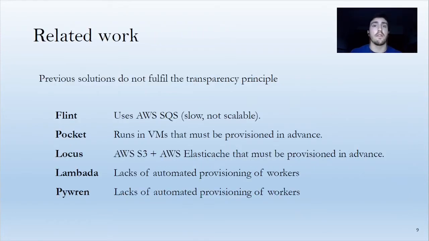There exists related work about shuffling in serverless environments, but usually they go against the transparency principle of the serverless paradigm. Flint uses AWS SQS, which is slow and not scalable, as its storage system. Pocket and Locus need the provisioning of additional resources for the storage, and such resources must be provisioned by the user and thus are not fully transparent. And PyWren did need the user to specify the number of workers he wants to use at each stage, so they are not transparent either.